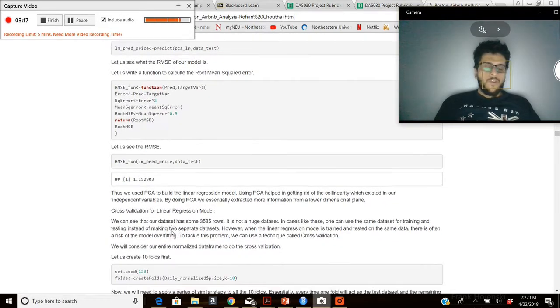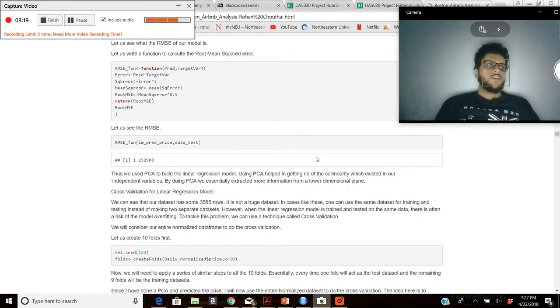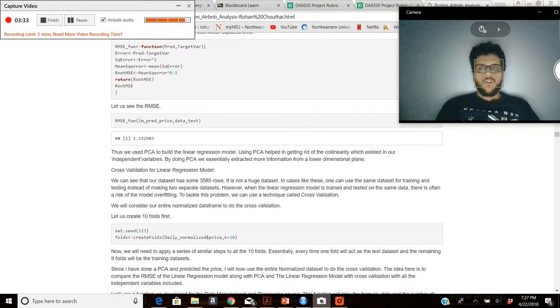Now, of course, this is a small data set of around 3,500 rows, and hence it made sense for me to check what would happen if I actually did cross-validation instead of dividing it into training and testing data sets. Because obviously, as we know, we specifically use cross-validation for smaller data frames, because if we use the small data frame both for training and testing, there's a risk of the model being overfit.